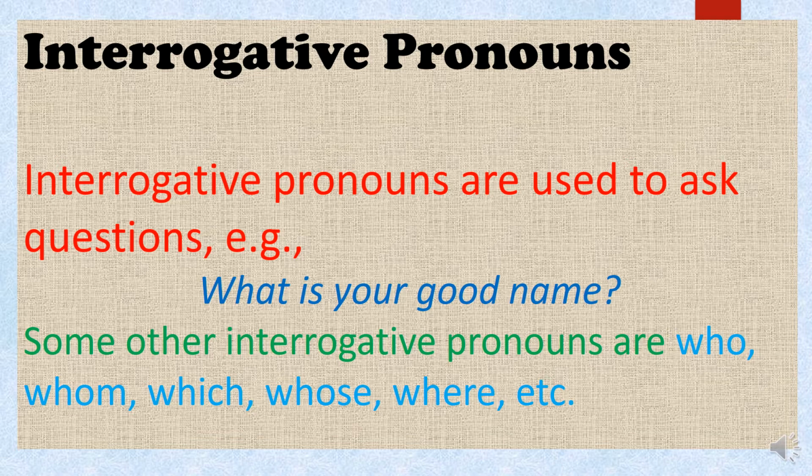They ask questions. Interrogative pronouns are used to ask questions. See the example: What is your good name? The pronouns like who, whom, which, whose, where, what, when, etc.